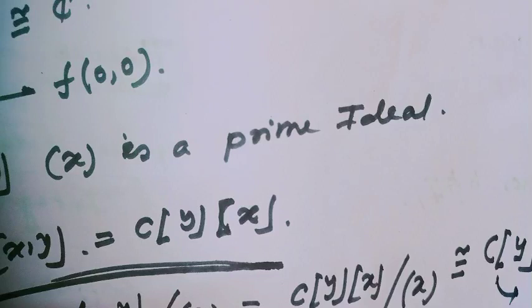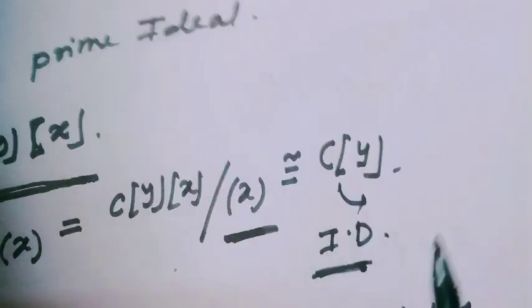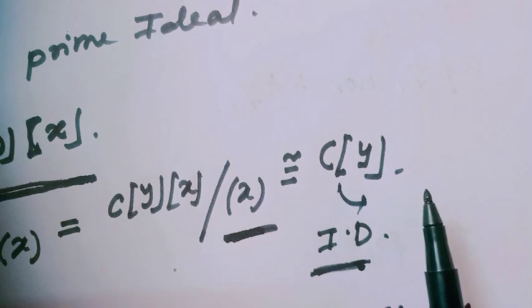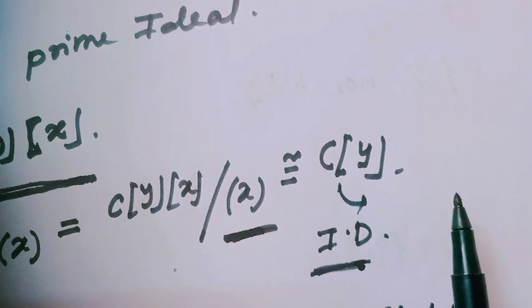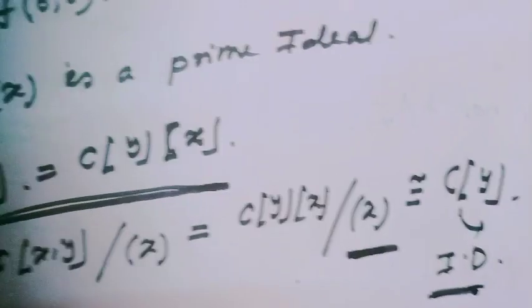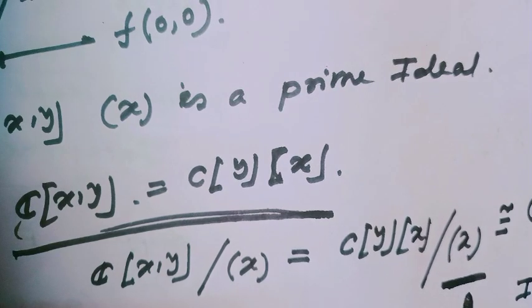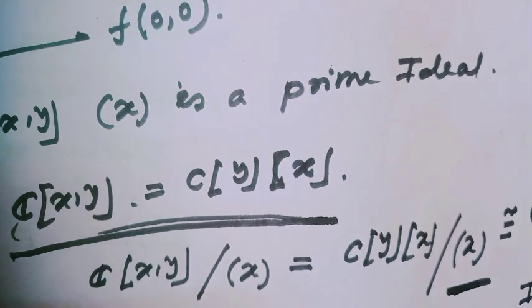Let's come back to our previous example. Here C[y] is an integral domain because the complex numbers are always an integral domain. Are you getting it? This type of example is very important for any competitive exam, NET, GATE, all types of exams. Today I will stop here, but I highly recommend that you watch this video with attention because this video is very important for any competitive exam.